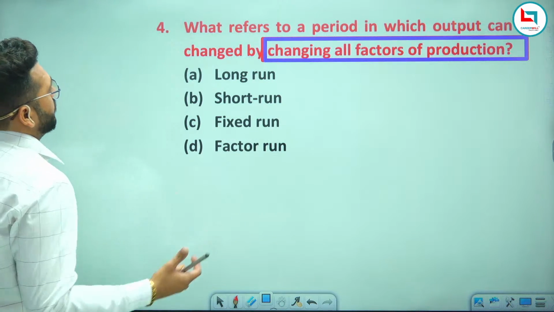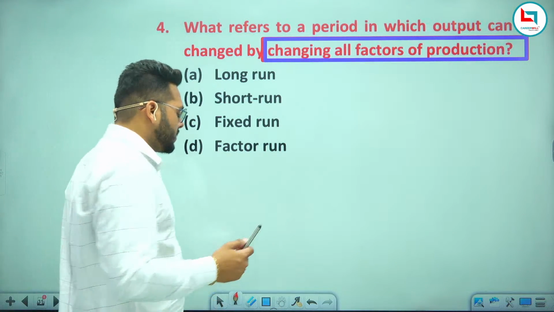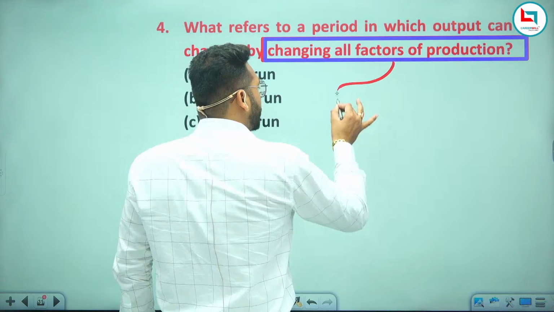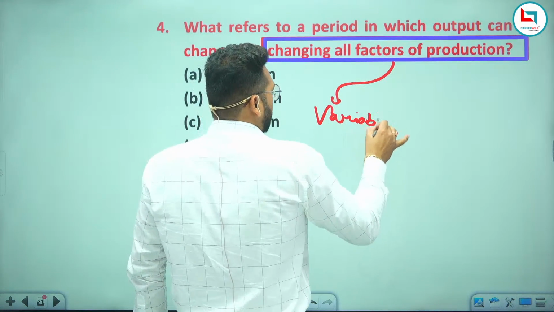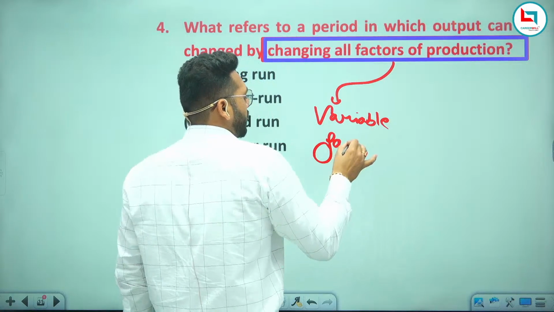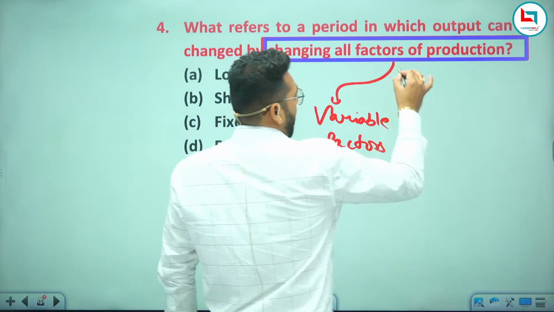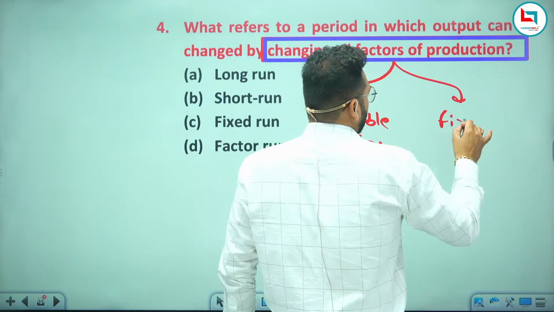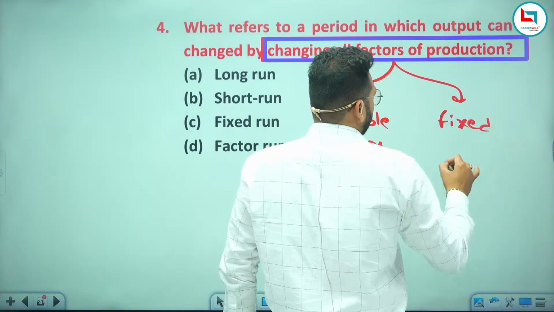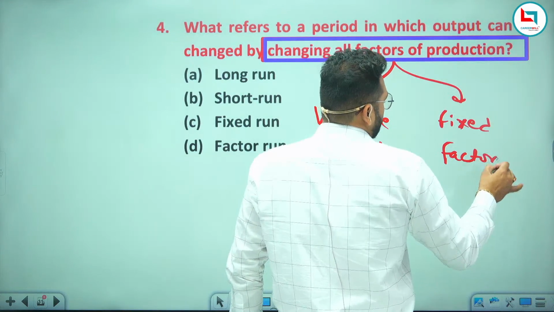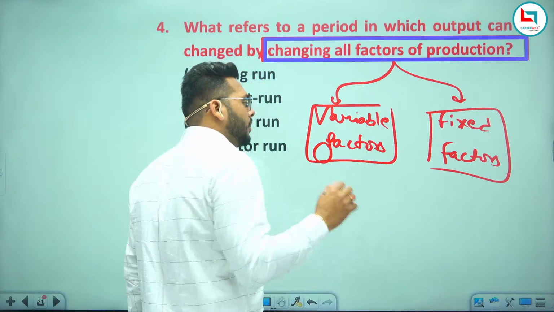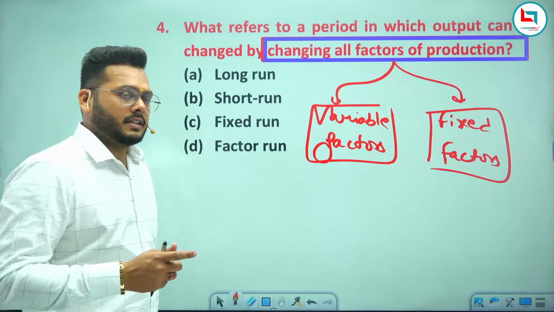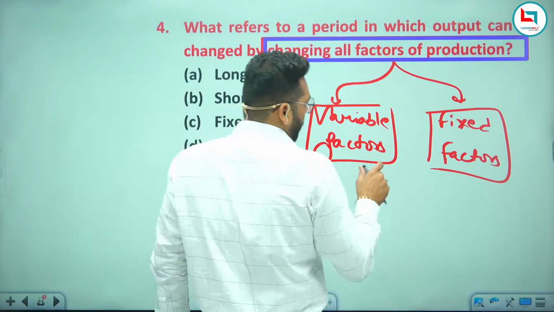Changing all factors of production means both variable factors as well as fixed factor. Both the factors change as you change the level of output. If you want to increase the level of output, you change both variable factor as well as fixed factor.